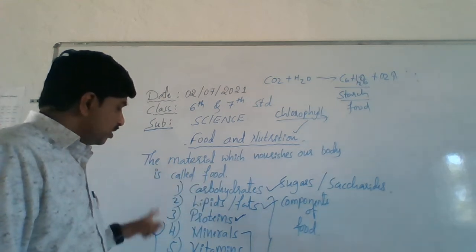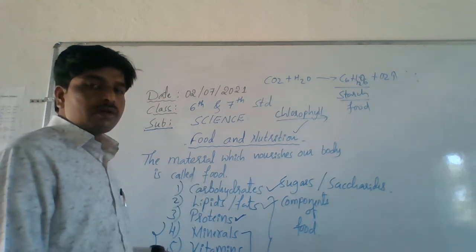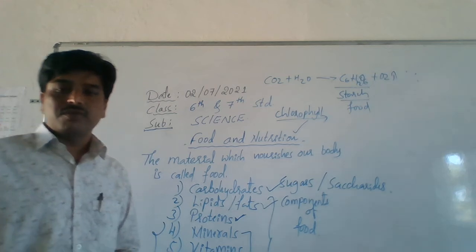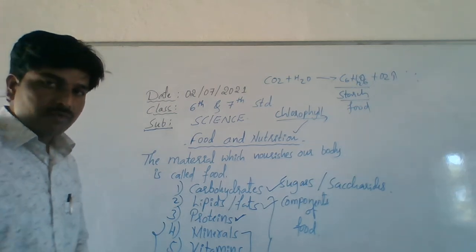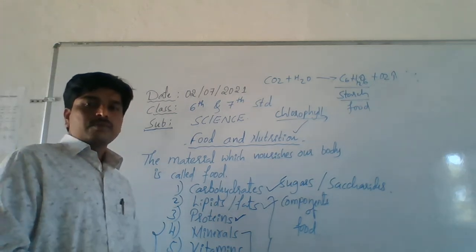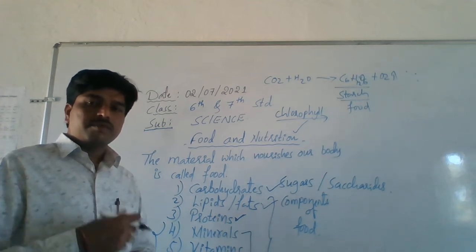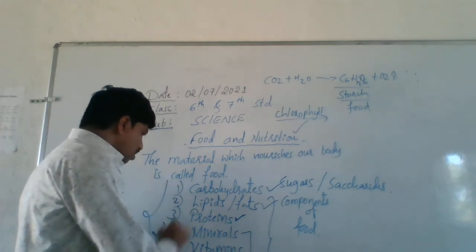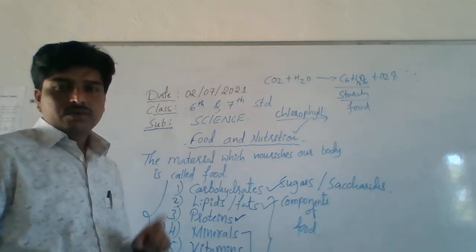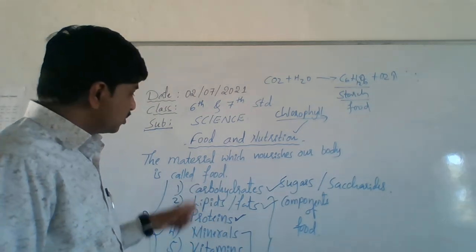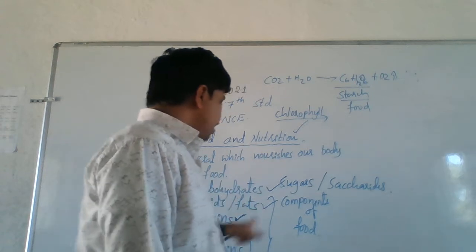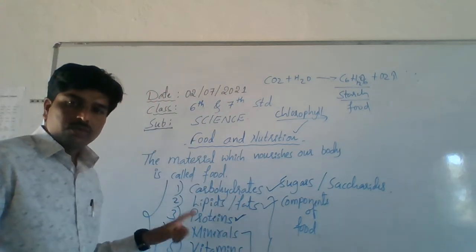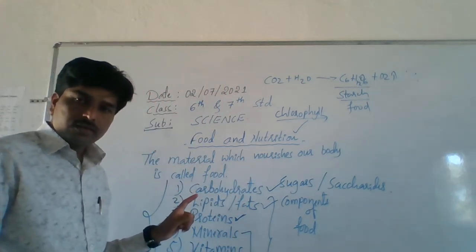Then fiber. Fiber content is very important for the digestion of our food. Normally some fruits give us fiber content. Understand? So these are the total components of our food. Okay. So this is your today's concept: food, nutrition, and their components. Okay, students. Clear or no?